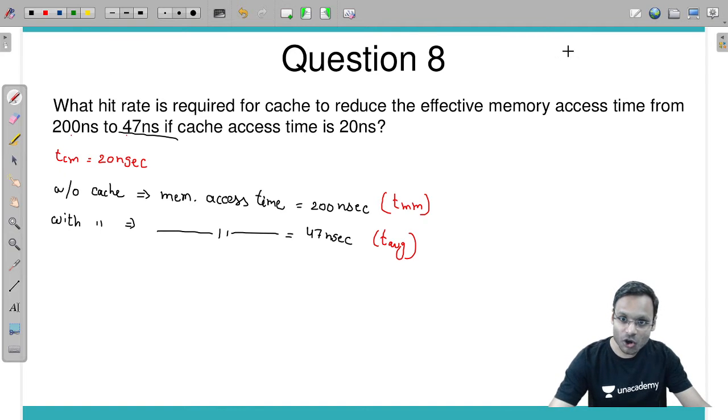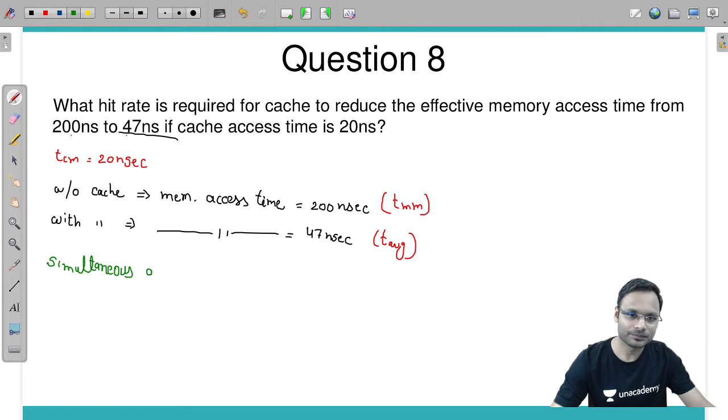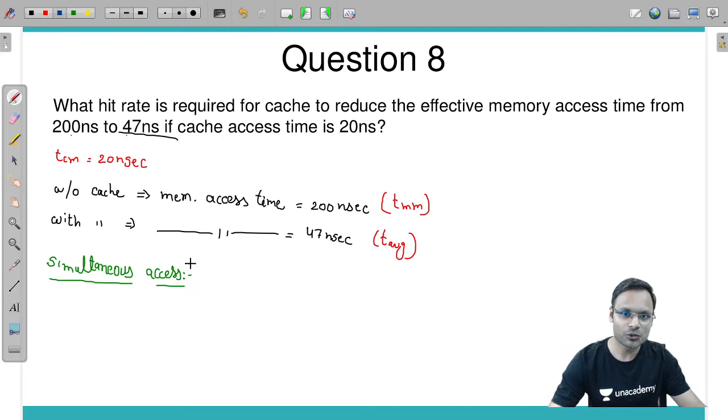Based on the given question, we are going to use simultaneous access. In simultaneous access, the formula for T average is: when there is a hit, the time required is the cache memory access time, plus when there is a miss, the time required is the main memory access time.